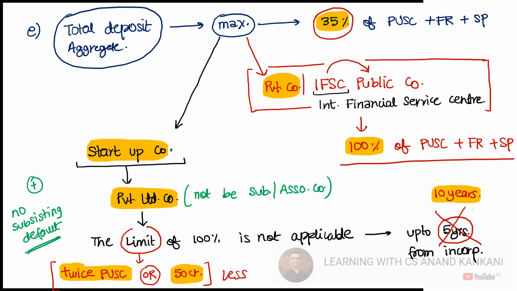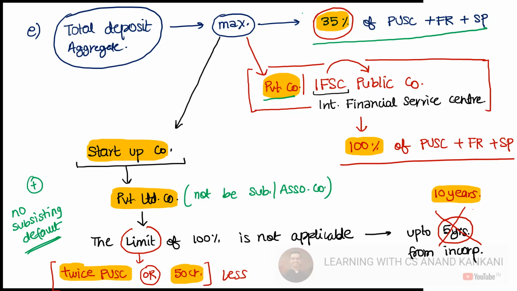So here it says, what is going to be the total deposit aggregate maximum? Maximum it will be 35% of the paid up capital, free reserves and securities premium. But if it's a private limited company, or if it's an IFSC public company, that is a company in the International Financial Service Center, then for them the limit is up to 100% of the paid up share capital, free reserves and securities premium.